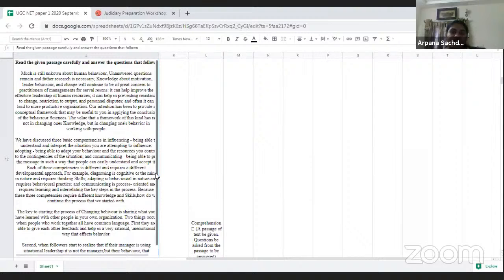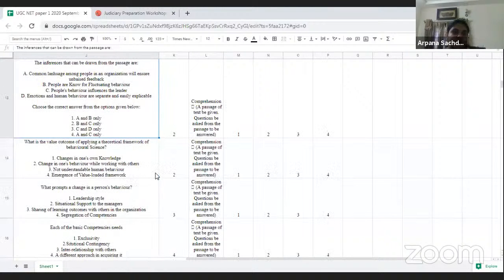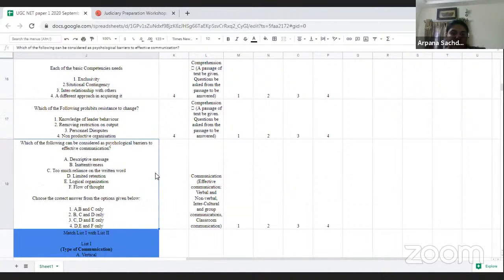Generally, while going through paper one, I found that there was not any very difficult question. Paper one was comparatively very easy compared to paper two. So yes, it was an easy one, and the questions were asked directly. There were 5 questions, as I previously mentioned, from the comprehension. So these were the 5 questions from the comprehension.